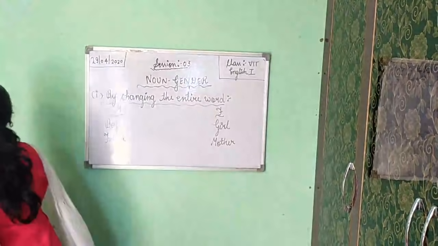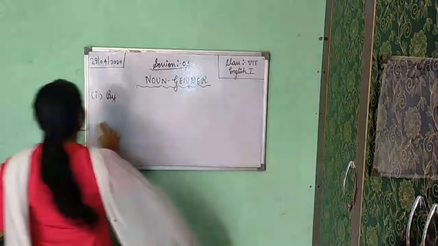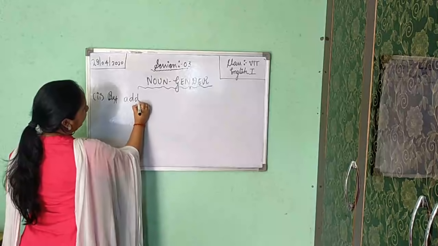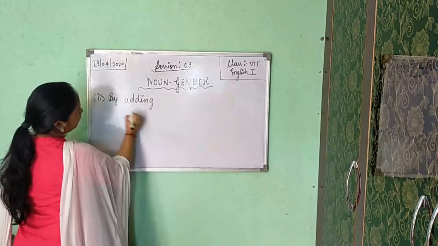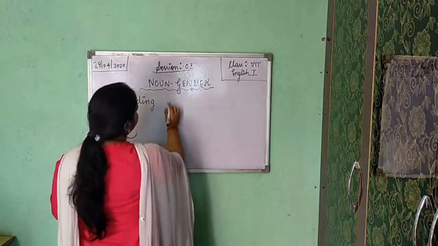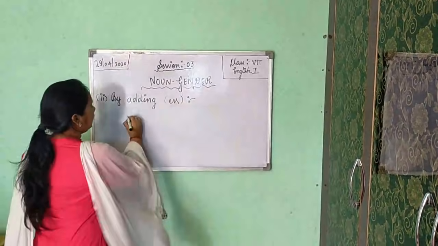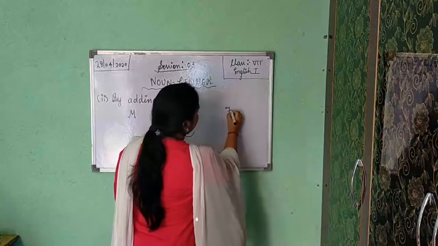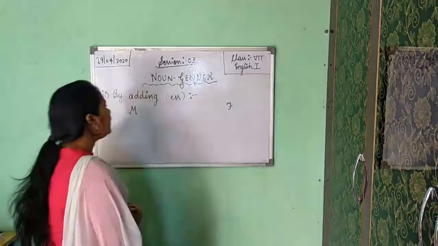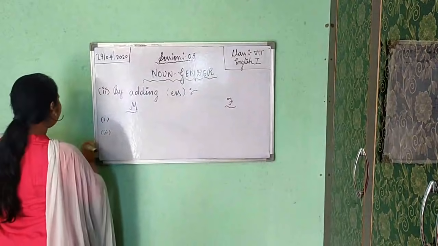Okay. Now the second way is by adding E double S. In masculine word, if you are adding E double S, so you may get feminine gender of that particular masculine word. For example, two examples I will give you.